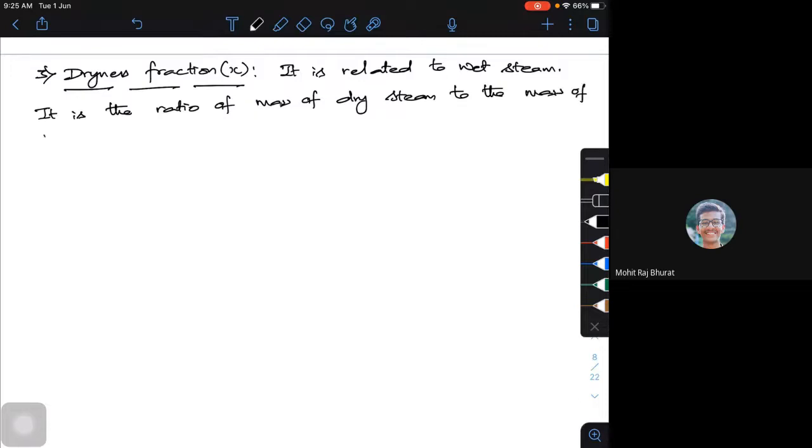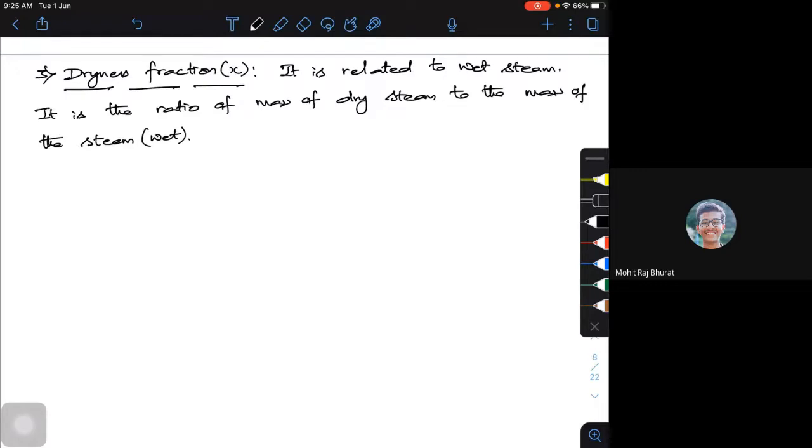Simply we call it the mass of the steam which is wet. As I told, most of the time it is denoted by the letter X.